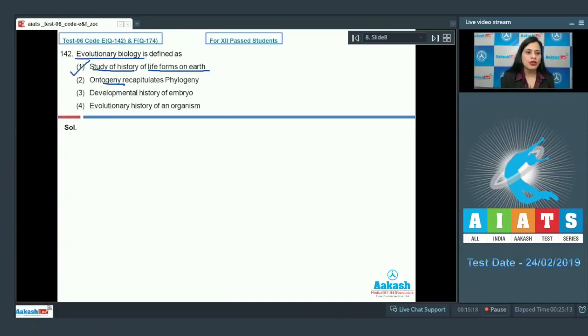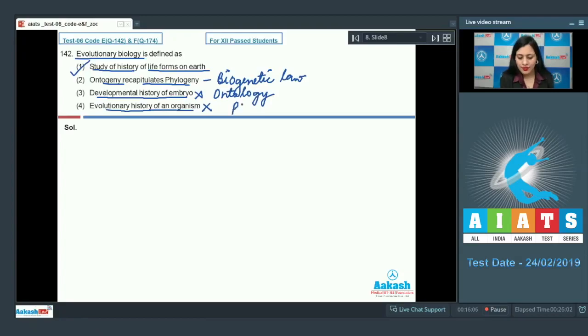On the other hand, ontology recapitulates phylogeny is biogenetic law. The next option is developmental history of embryo, and this is an incorrect option because ontogeny involves the study of developmental history of an organism or embryo. So this is ontogeny. And the last option, evolutionary history of an organism, is an incorrect option because this is known as phylogeny. So the correct answer to this question is option number 1. Let's proceed to the next question.